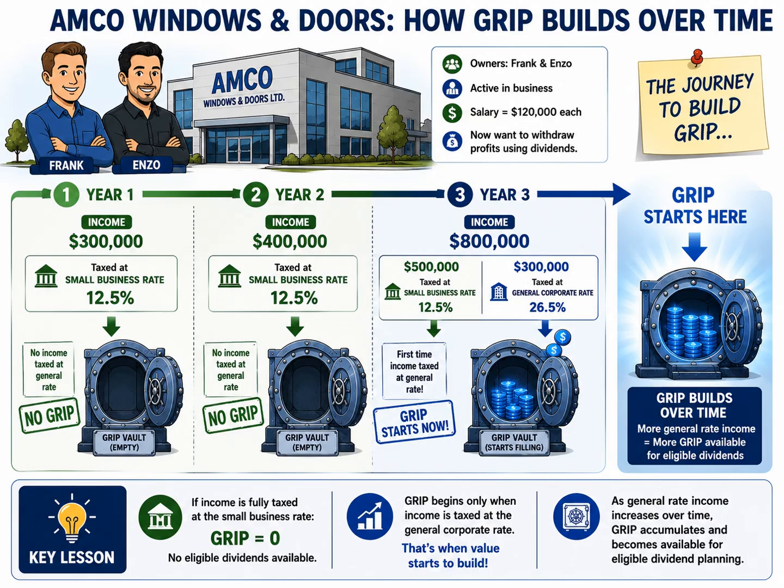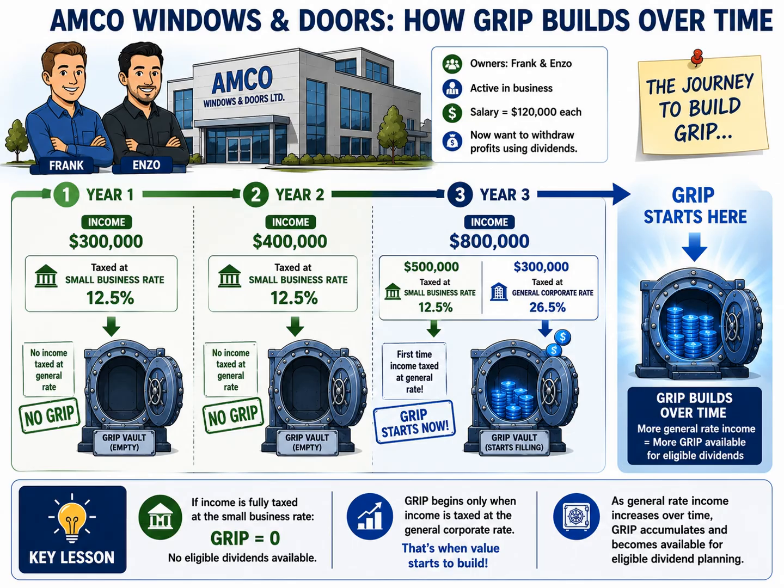Let's follow Amco's journey over 3 years. In year 1, the company earned $300,000 of taxable income because the entire amount was below the small business deduction limit. All of the income was taxed at the lower small business corporate tax rate. As a result, none of the income was taxed at the general corporate rate. And since GRIP is only created from income taxed at the general corporate rate, the corporation ended year 1 with no GRIP balance. No GRIP means no eligible dividend capacity.